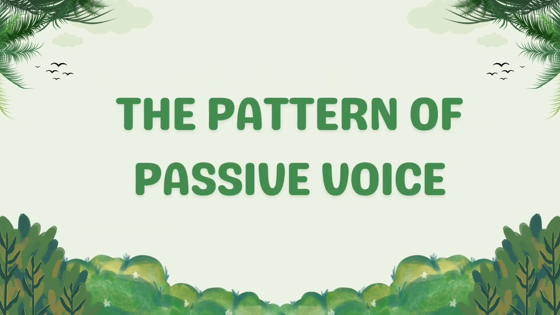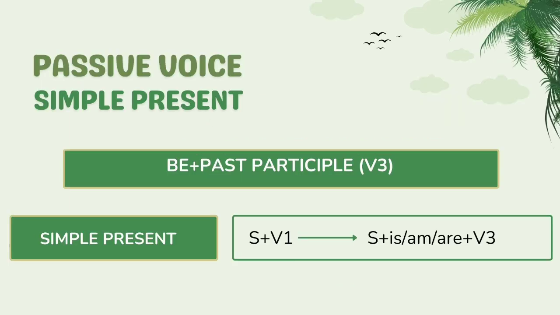Okay, and after we know what is passive voice, then we go to the pattern of passive voice in simple present. So, in passive voice, we add to be, which is am, is, are in simple present, before the verb. And the verb we use is no longer verb 1, but the past participle or verb 3. Okay, so if the verb 1 is cook, the verb 3 is cooked. So you still remember about that, right?